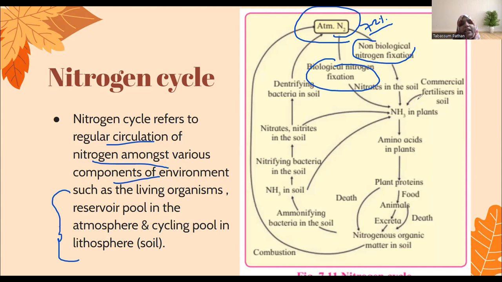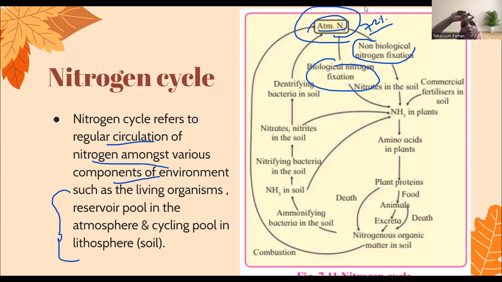Then the animals die, they pass out the excreta, it is returned back to the soil. Then from the soil, there is another group of microorganisms, bacteria, which convert the nitrogen in the soil to different forms, and finally they return the nitrogen back to the atmosphere.